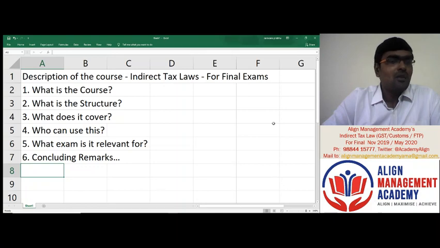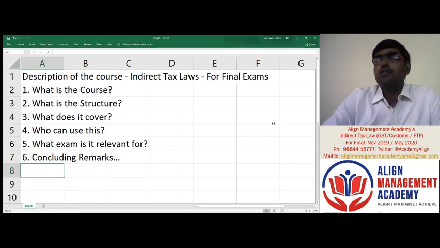Now coming to the second question, what is the structure of this course? As I said, indirect tax laws for final examinations covers broadly 3 areas. One is your GST law, second is your customs, third is your FTP, foreign trade policy. But in this particular course, we have restructured the content in such a manner that it will be covered in 2 parts. What are the 2 parts? Part number 1 will broadly cover your GST law, which comprises the bulk of the syllabus. And in part number 2, we have clubbed the customs and the foreign trade policy together.